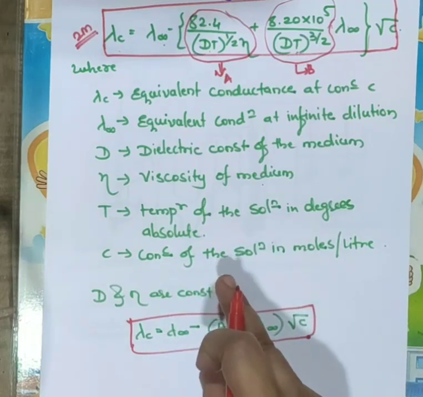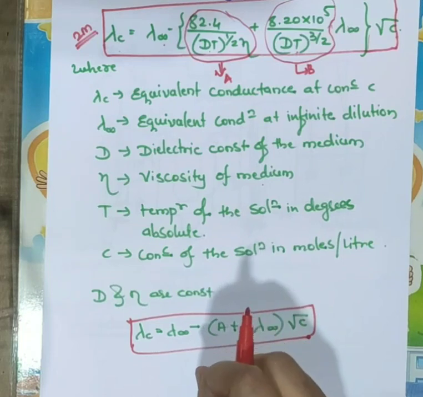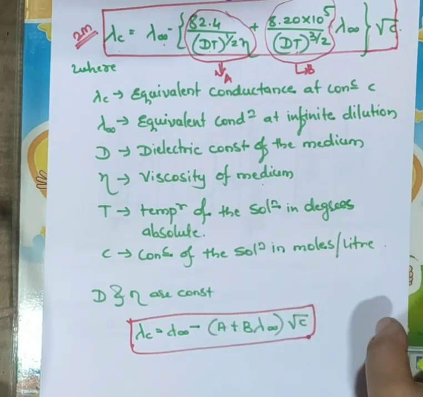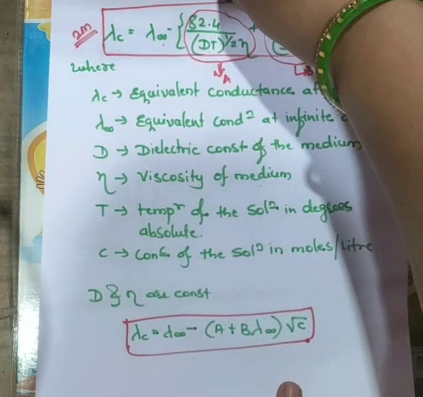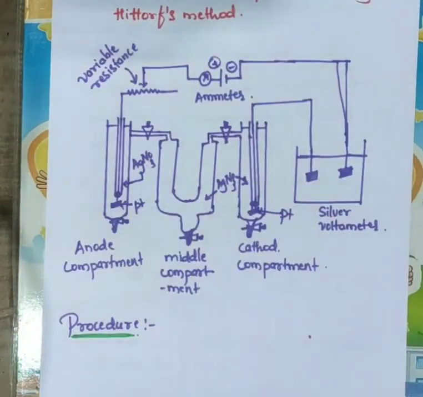So this Debye-Hückel theory is very important from the point of view of examination. Next we will see the transport number or Hittorf's number. We can call this transport number or Hittorf's number.